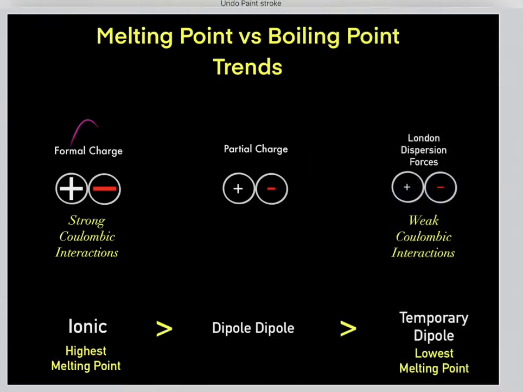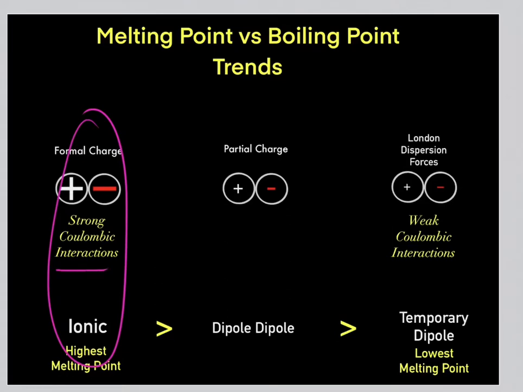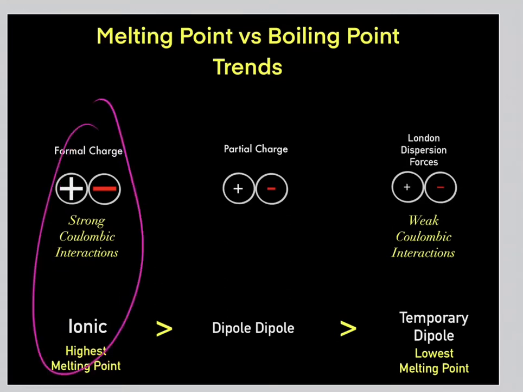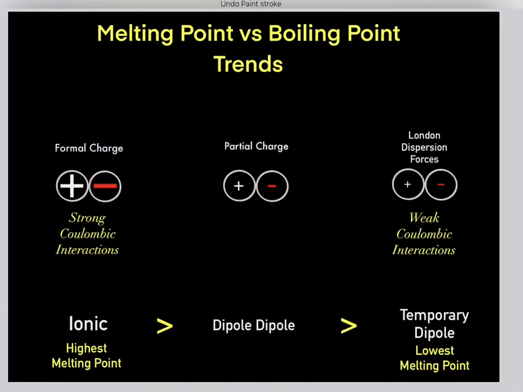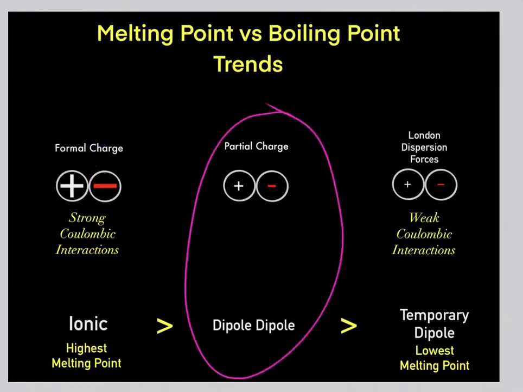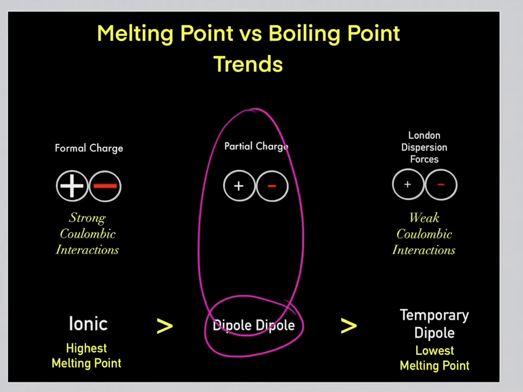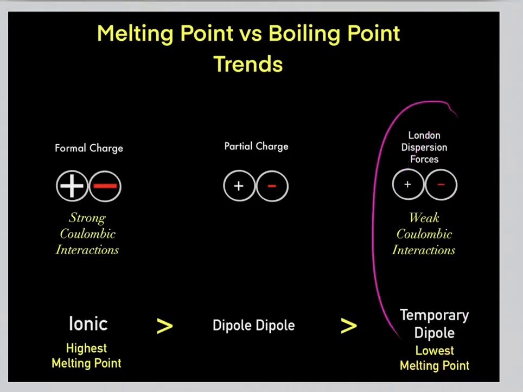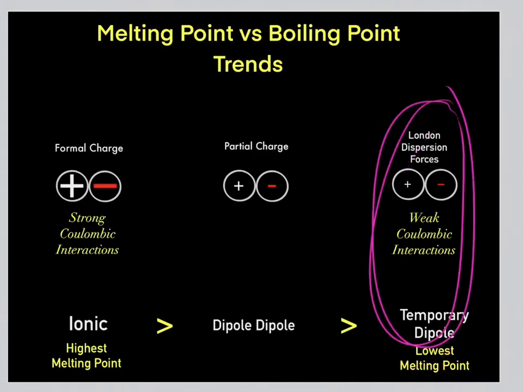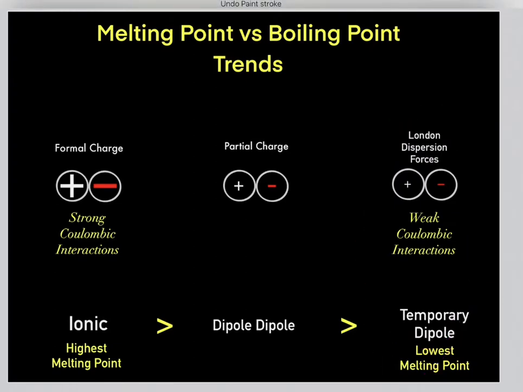So these formal charges form ionic bonds, which form the strongest Coulombic interaction, so therefore have the highest melting point and require the most energy to break these interactions. Then come partial charges due to dipole-dipole interactions. Then come London dispersion forces due to temporary dipoles, which are the weakest Coulombic interactions, so therefore have the lowest melting points. So compounds that have London dispersion forces require the least amount of heat to melt them.